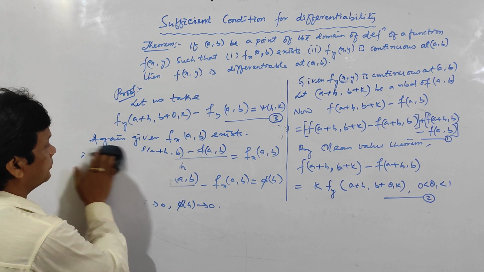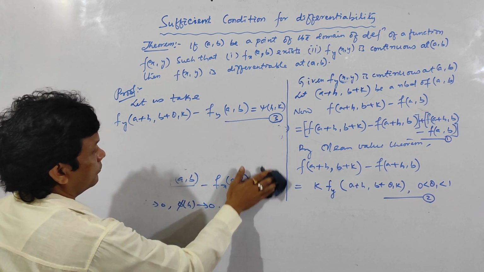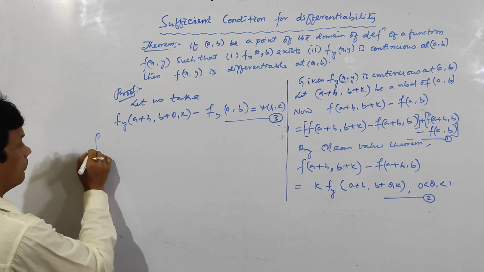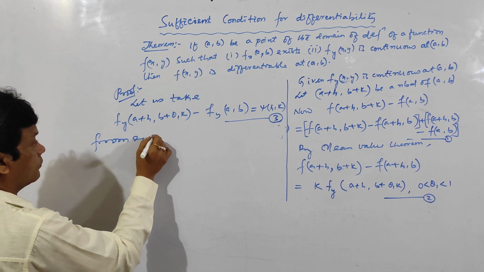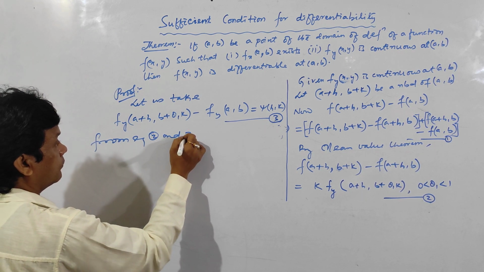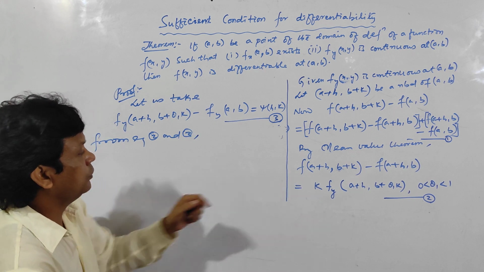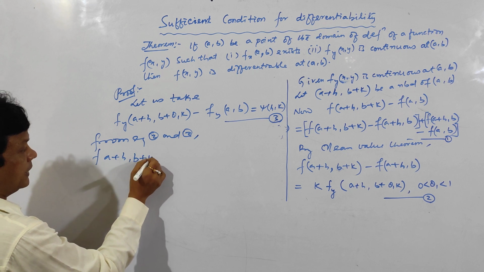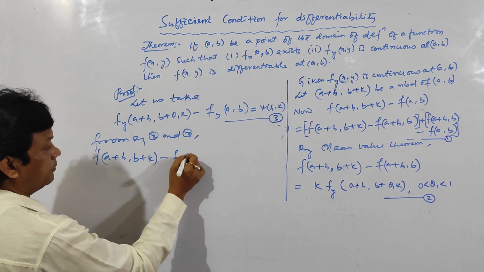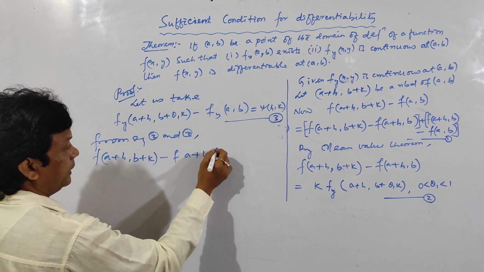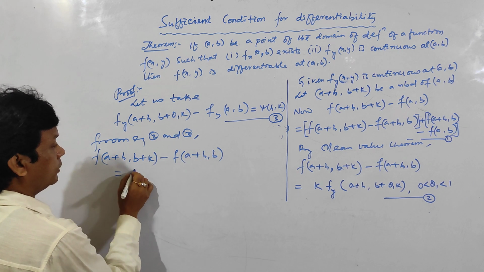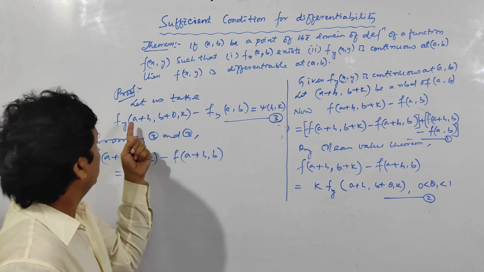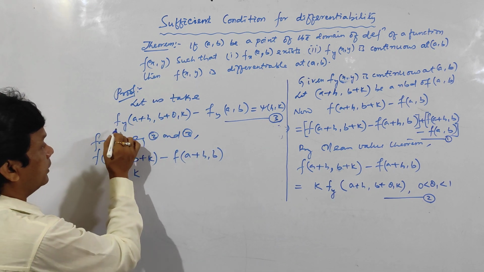Now see here, from equation 2 and 3. Equation 2: f(a+h, b+k) - f(a+h, b) is equal to k into fy at (a+h, b+theta k), which is fy at (a+theta h, b+theta 1 k).